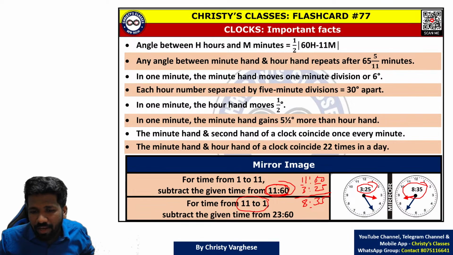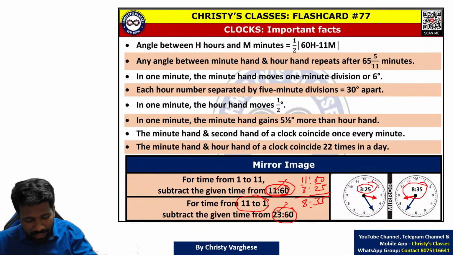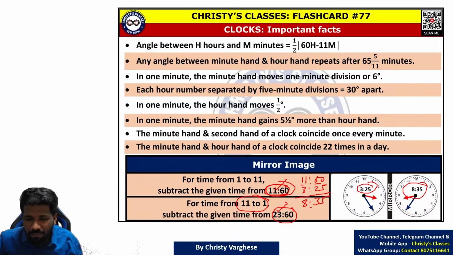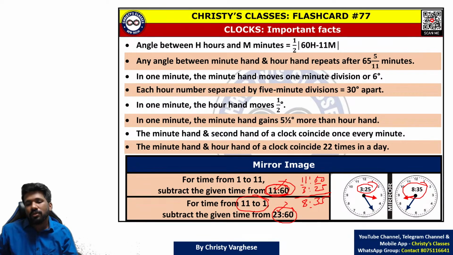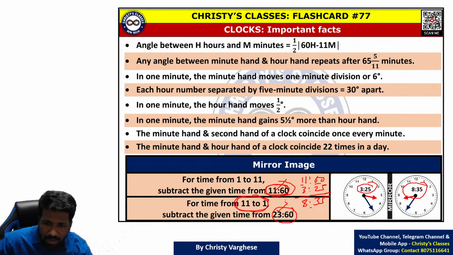But between 11 and 1, it is better to use 23:60. 23:60 is also the same as 11:60, because 24 hours are there in a day. Midnight 11:50 we call 23:50. We use AM and PM also, but otherwise we use the 24-hour clock. So if it is between 11 and 1, subtracting from 11:60 is difficult. That is why we subtract from 23:60.